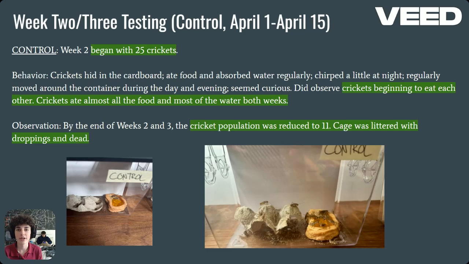Week 2 began with 25 crickets. The crickets began to eat each other, and the crickets ate almost all of the food and most of the water both weeks. And by the end of week 3, the control group was reduced to 11 crickets, and the cage was littered with droppings and dead crickets.